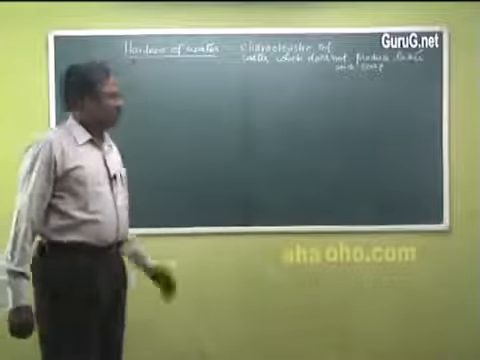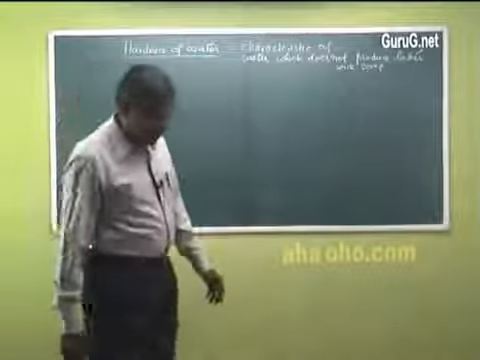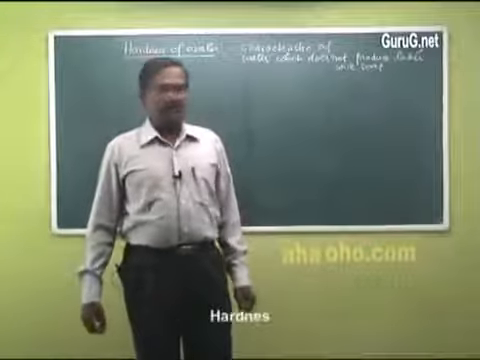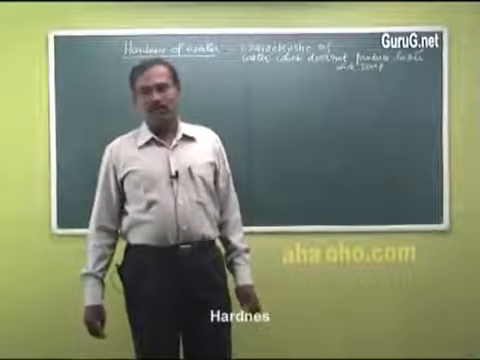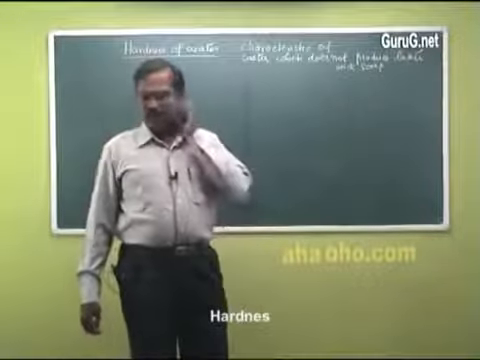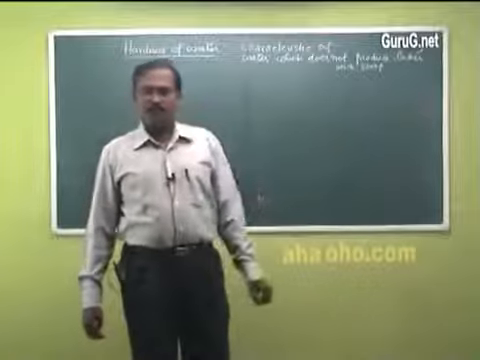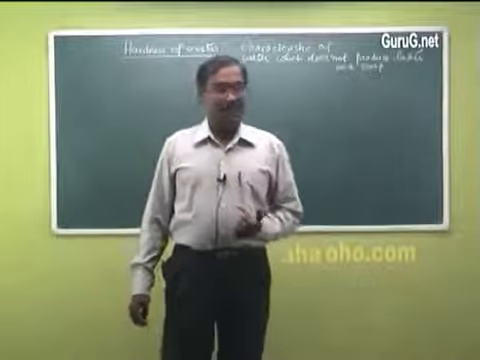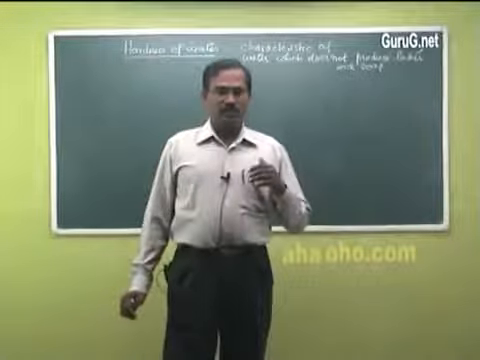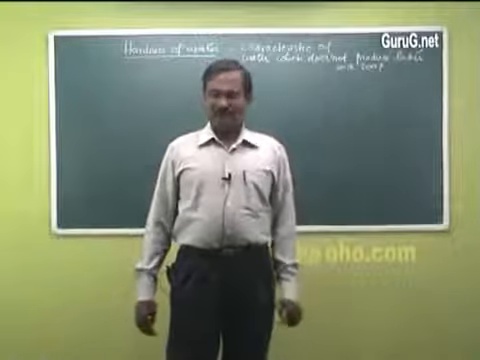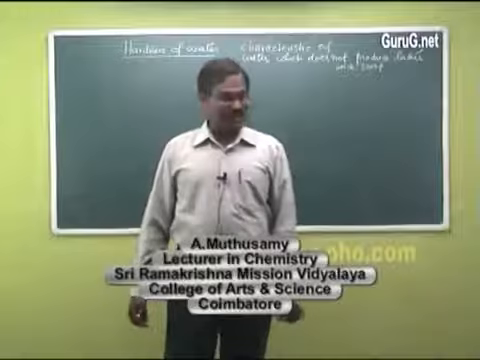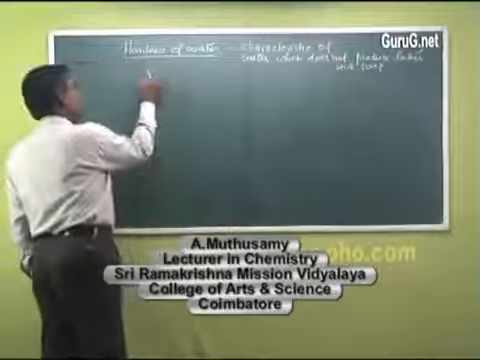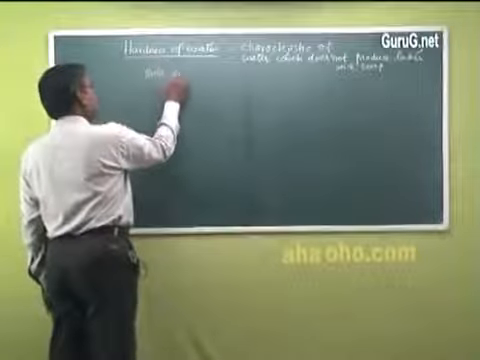Hardness of water. Before we get into the hardness of water, let us see the classification of water on the basis of the ability of water to form lather with the soap. Normally when you add soap into water, it forms lather. But the extent to which it forms lather varies from one water sample to another because of the soluble salts present in it. So water which forms lather readily with the soap is called soft water.